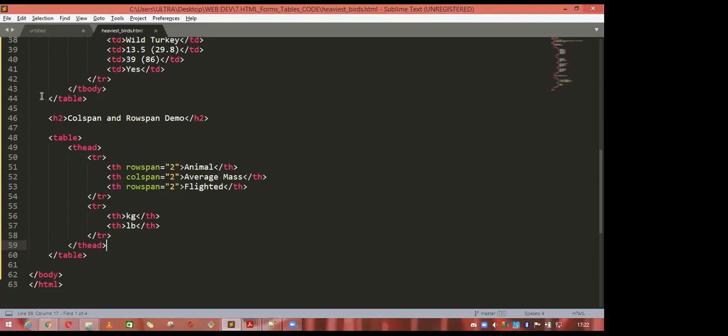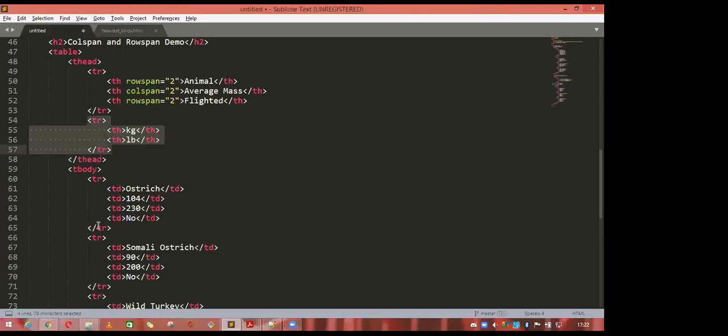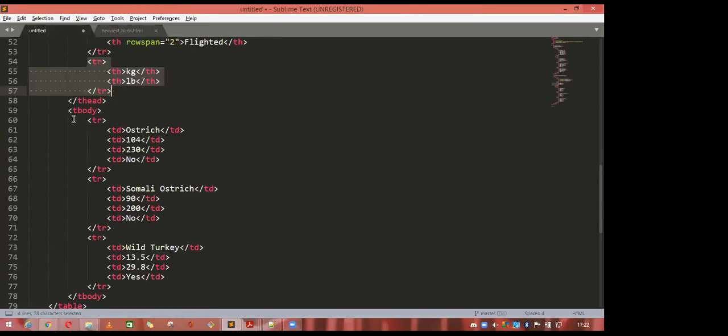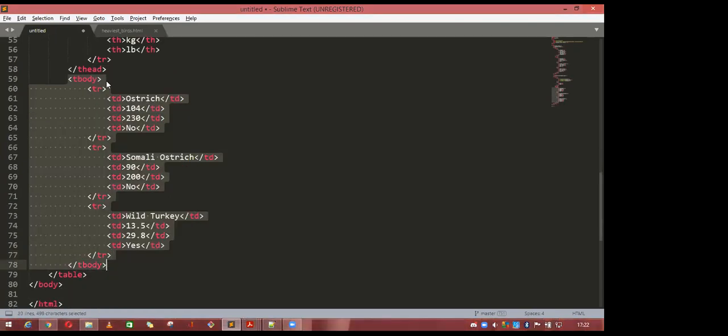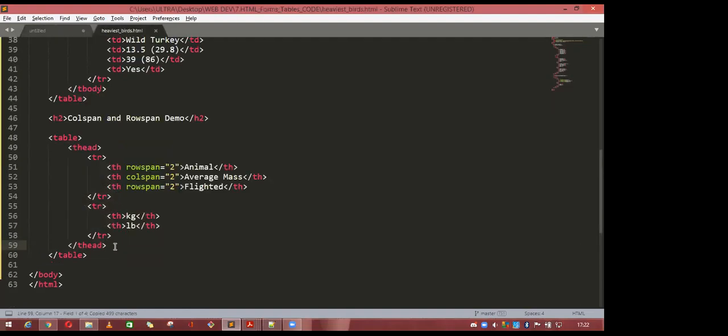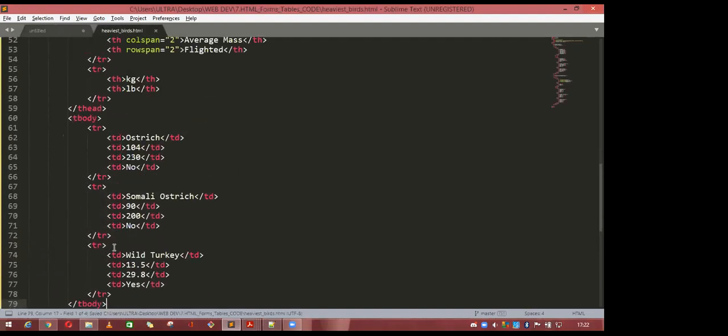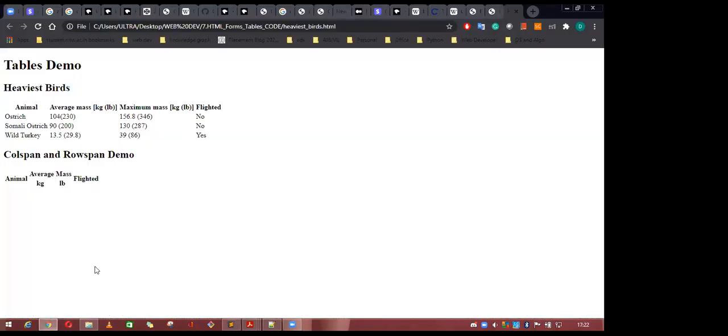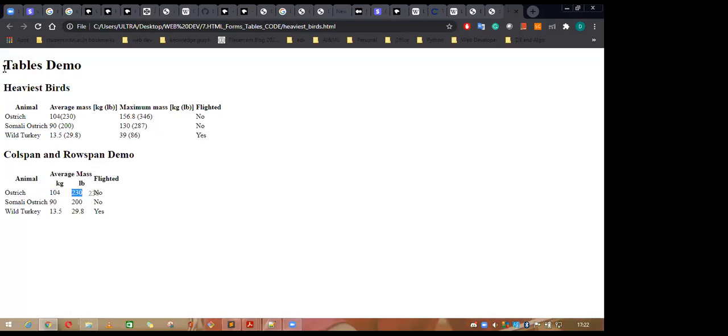And if you want to add something, you can directly add it using the table. Where is it? Yeah, T body. Inside the T body, T head is completed. Save it, and if you refresh this one, yeah, these are all the things you can see here: the first row, the second row, the third row, and the fourth row. So there are two different ways to create a table, and you can add the styling using borders, padding, and margin later on.